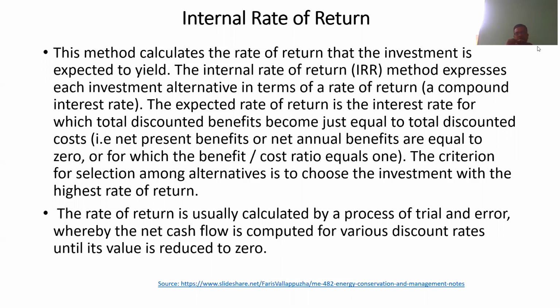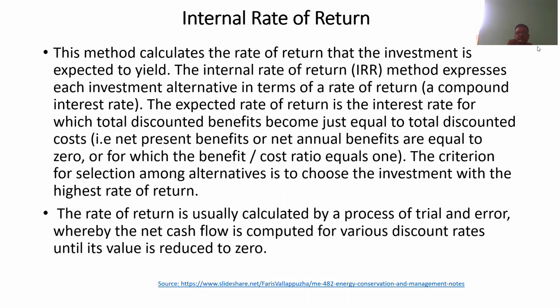Whenever we are making the calculations, we always consider compound interest rate, because whenever you are getting a fund or loan from any bank, the bank will charge you compound rate of interest on your loan, or if you are doing any investment in the bank. So whenever you calculate rate of return, you always calculate compound rate of interest.